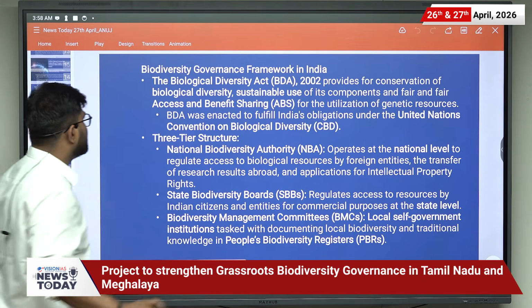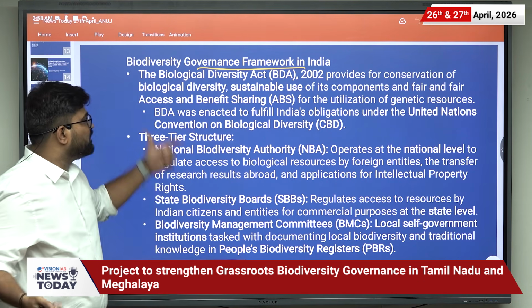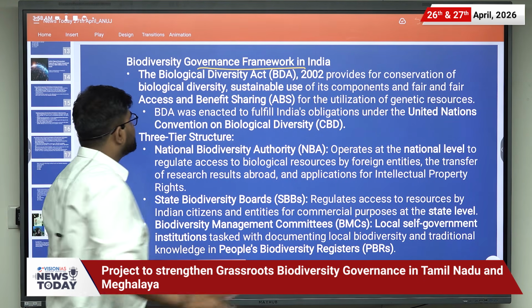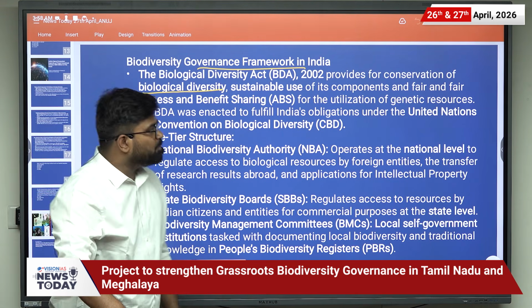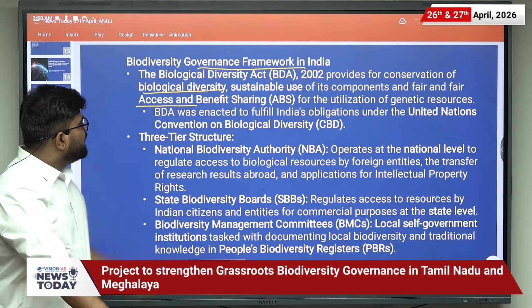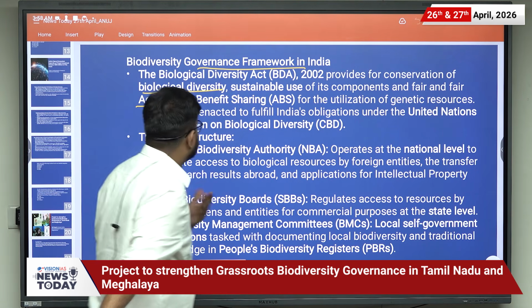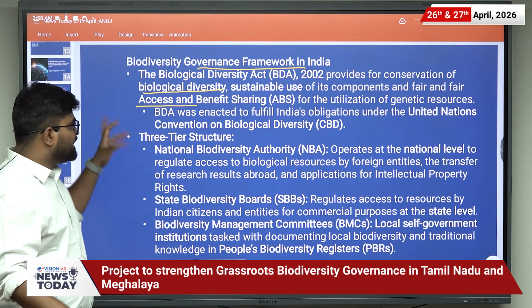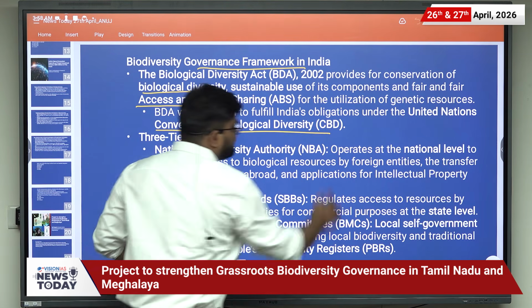So what is the biodiversity governance framework in India? It is through the Biological Diversity Act of 2002, and it provides for the conservation of the biological diversity, sustainable use of the components, and fair access and benefit sharing for the utilization of the genetic resources. What is access and benefit sharing? So it is there under Nagoya Protocol of Convention on Biological Diversity.